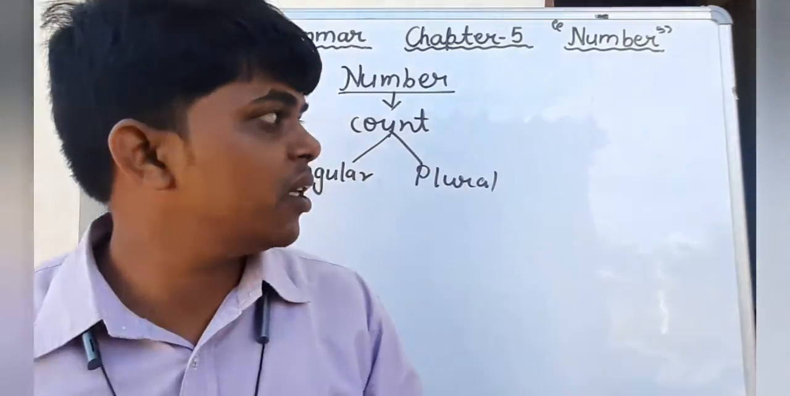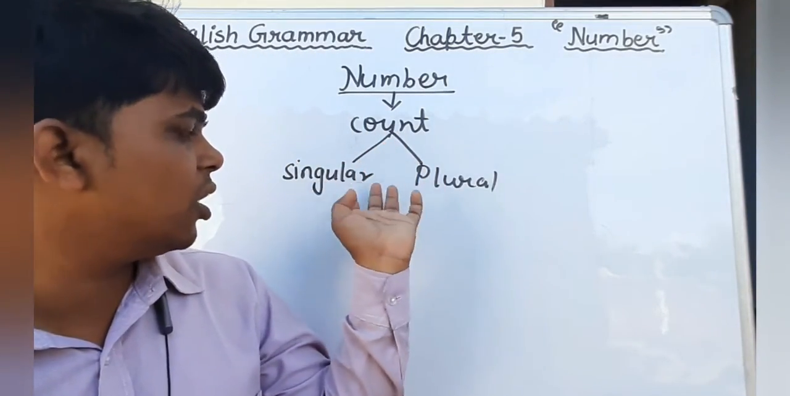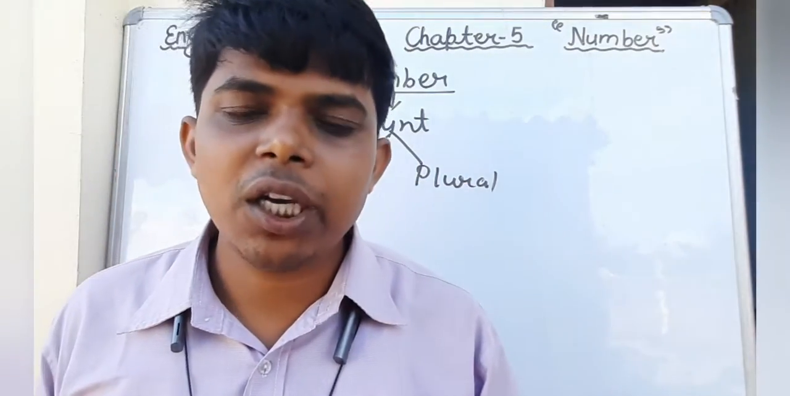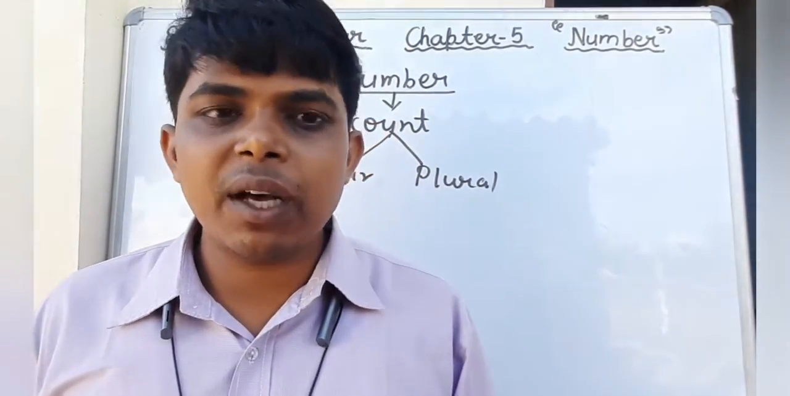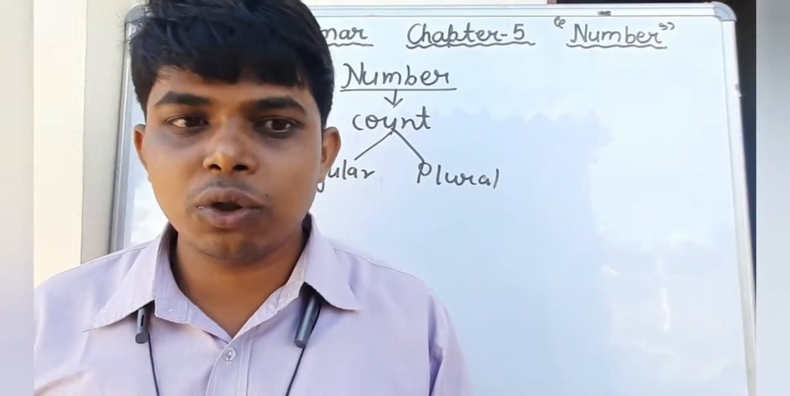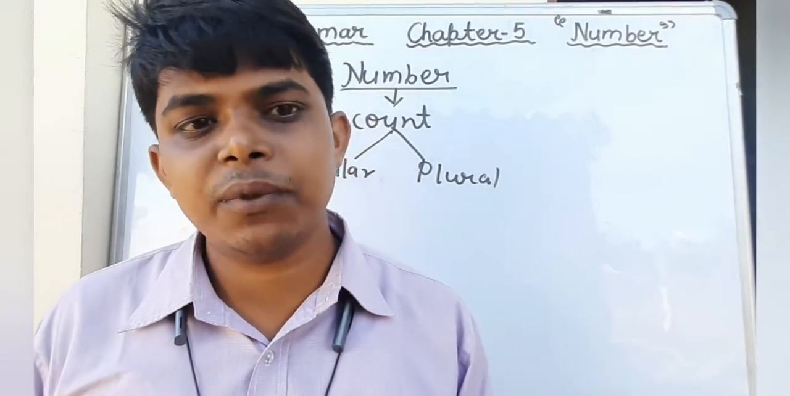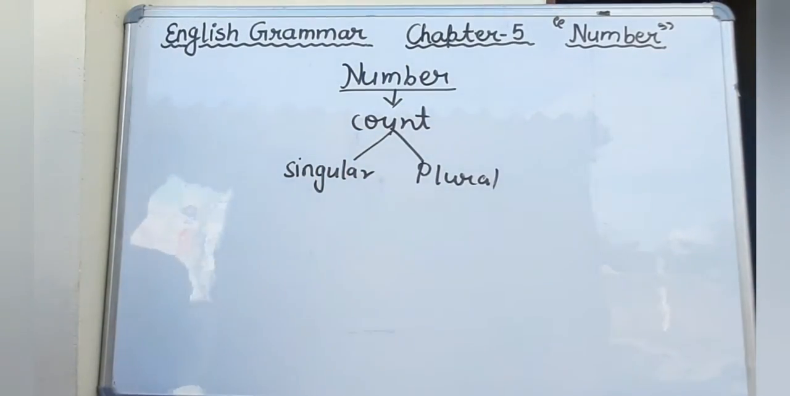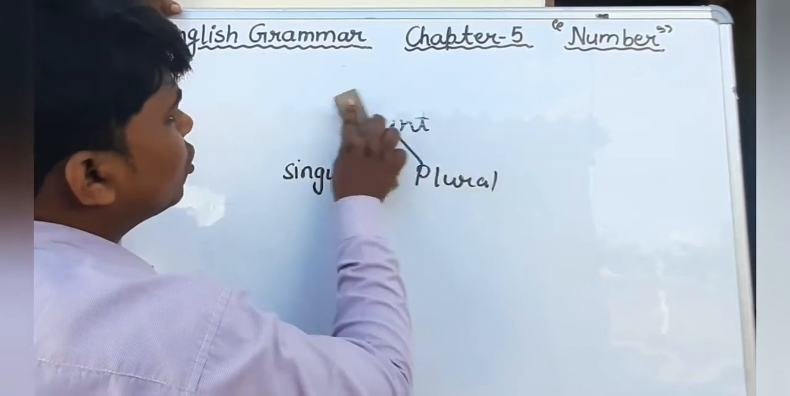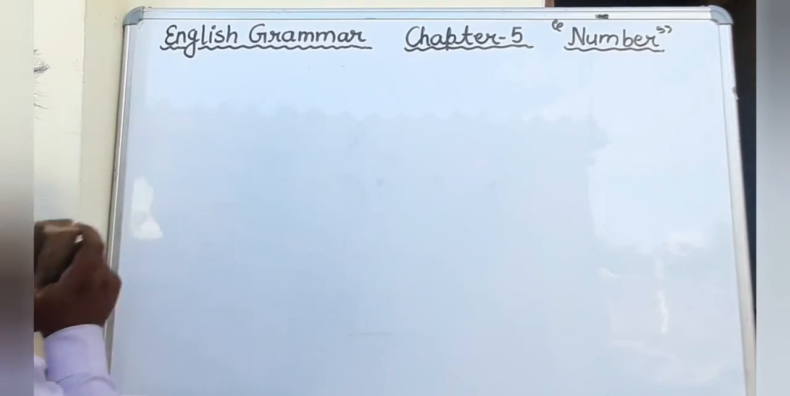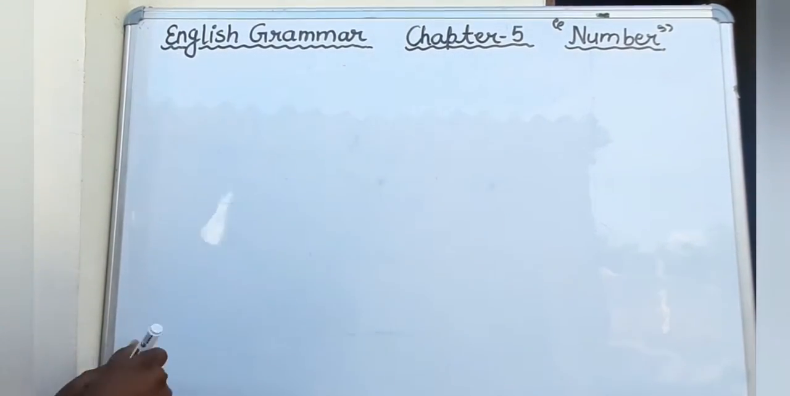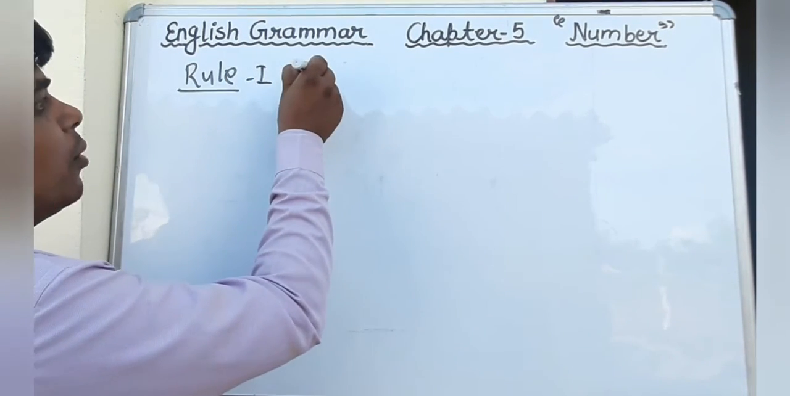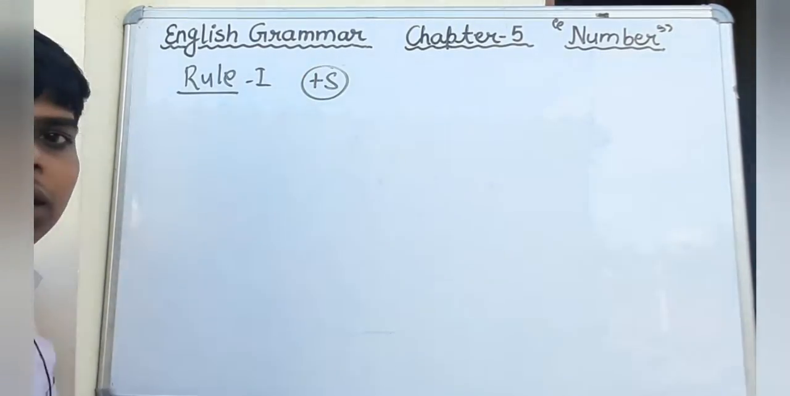Okay students, in the previous classes we have discussed all these things. There are two kinds of number, singular number and plural number. Dear students, we were also discussing the rules for changing from singular to plural. There are two rules that I have already discussed in the previous classes. In the first rule I have told you that by adding s we can make plural.